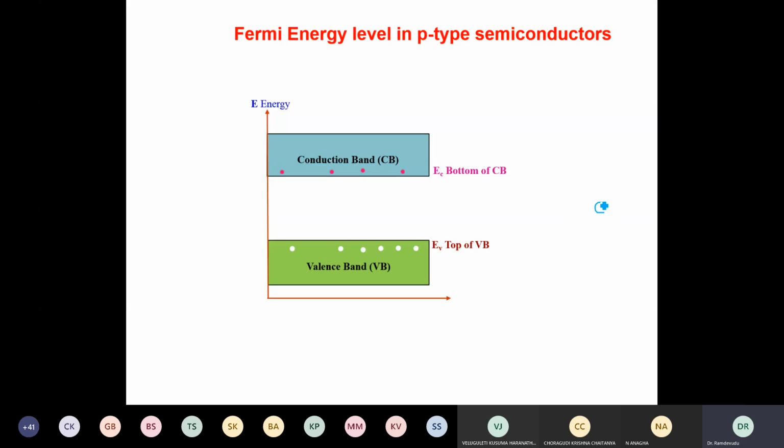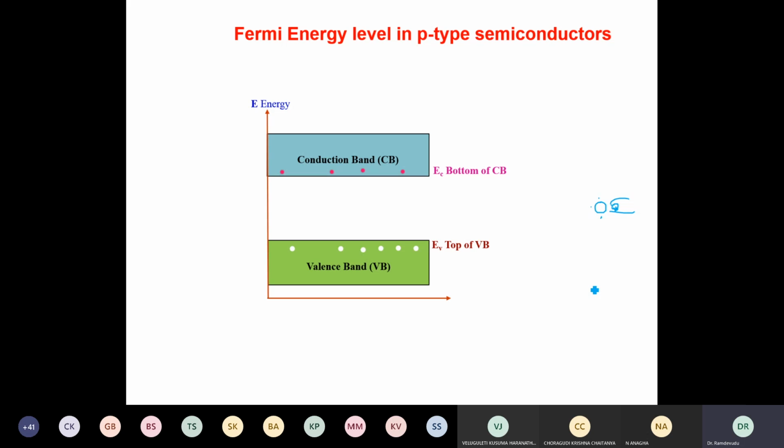If I add trivalent impurities, I have only 1, 2, 3 electrons, and this one is empty. Therefore, the addition will only create holes but not electrons. Whenever I add trivalent impurities, they require an electron to complete this hole. Therefore, they are called acceptor impurities.